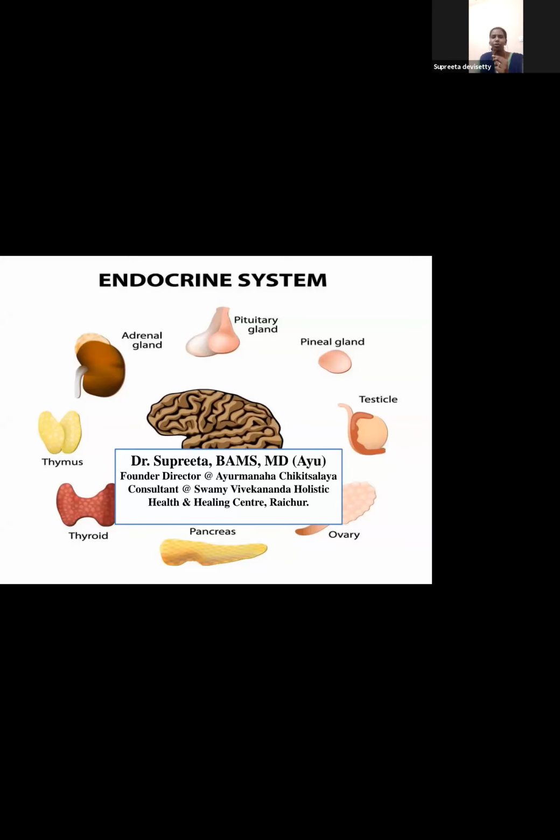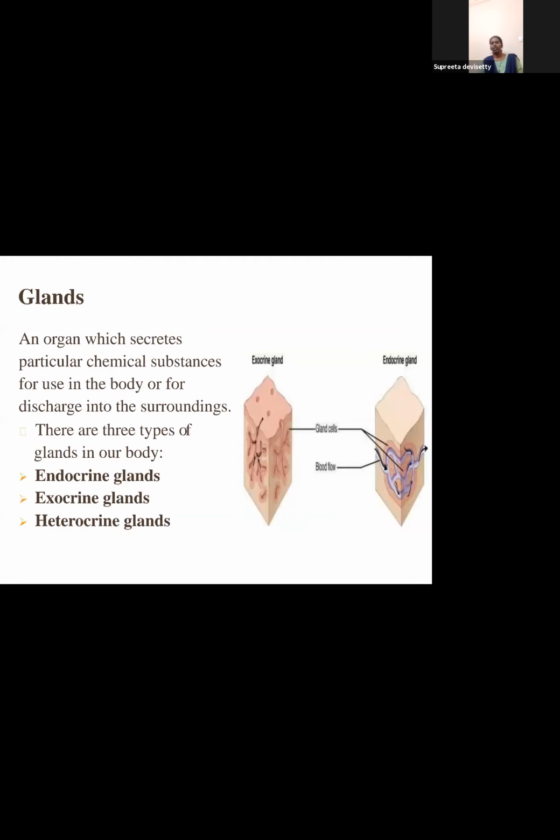Okay, so now we'll be heading to another system. We have been seeing a few systems. Now we'll be heading to another system, that is endocrine system, which is one of the important systems, like how nervous system was. Each system has its own importance, and endocrine system also has its own specific importance. Now moving on to explore the anatomy and physiology of endocrine system.